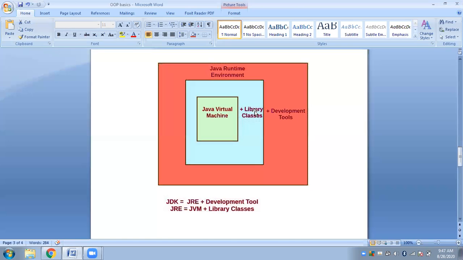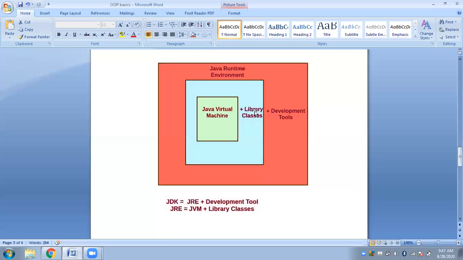But to be able to use those library functions in your program, you have to include the respective header files. Otherwise, the C compiler will not understand the library functions. That is why we always mention the header files at the beginning of the program, so that the C compiler understands that some predefined functions have been used in your program and how those functions need to be compiled.